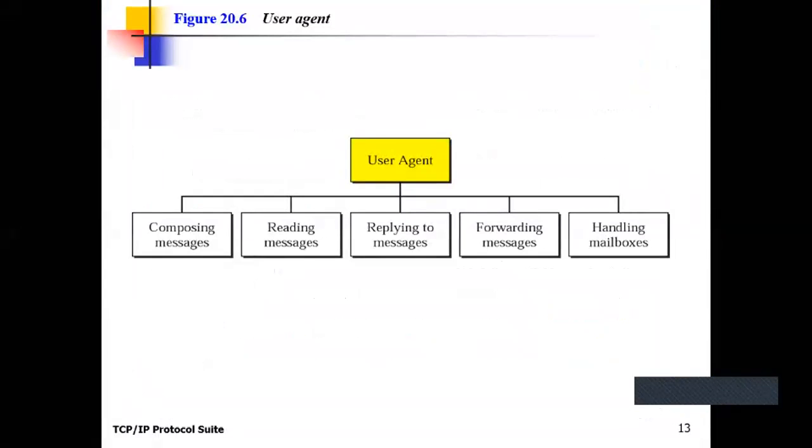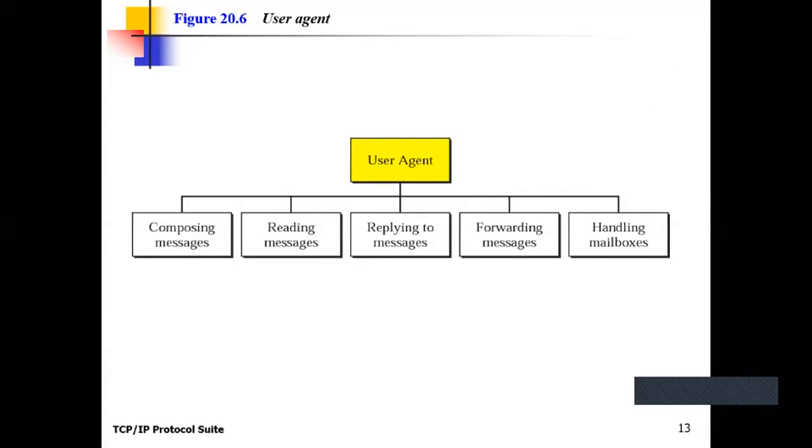There are different functions of the user agent, as we know very well: composing the message, reading the mail at the receiver side, replying to the message, forwarding the mail, or handling the mailboxes. Okay, sometimes we are removing some mails, ordering the mails. So this is the task of the user agent program: composing, reading, replying, forwarding, and handling mailboxes.